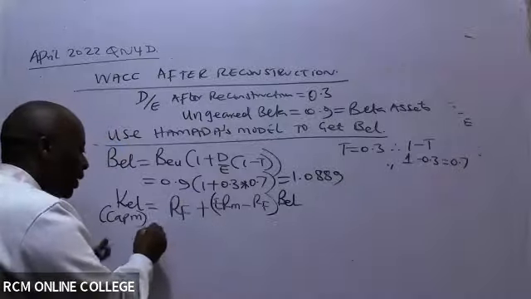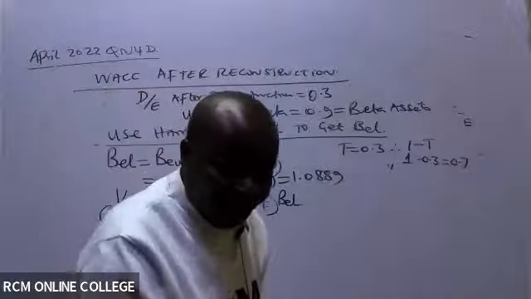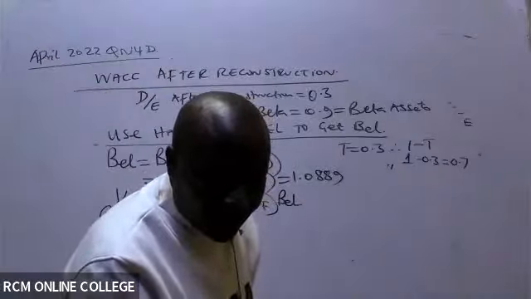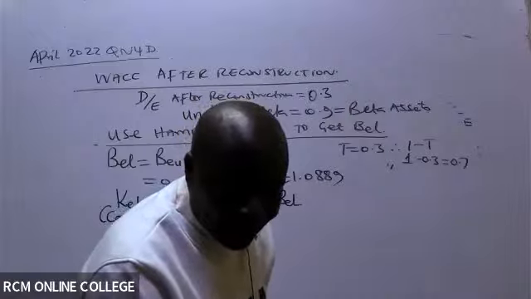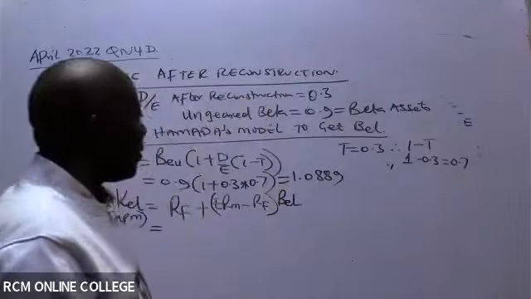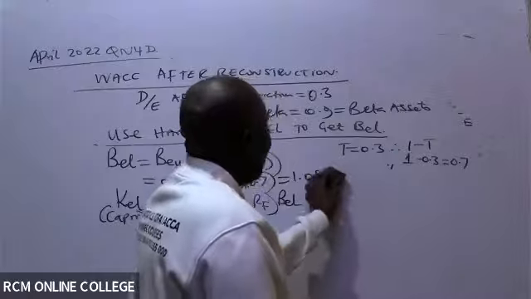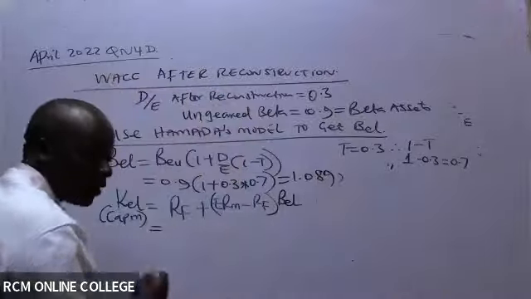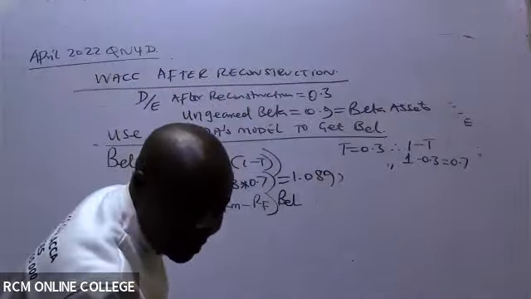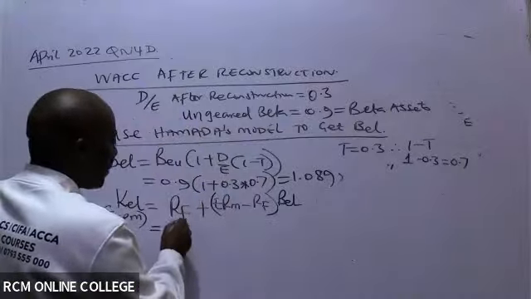The risk-free rate does not change. The beta is 1.089. The risk-free rate I'm being told is 5%.